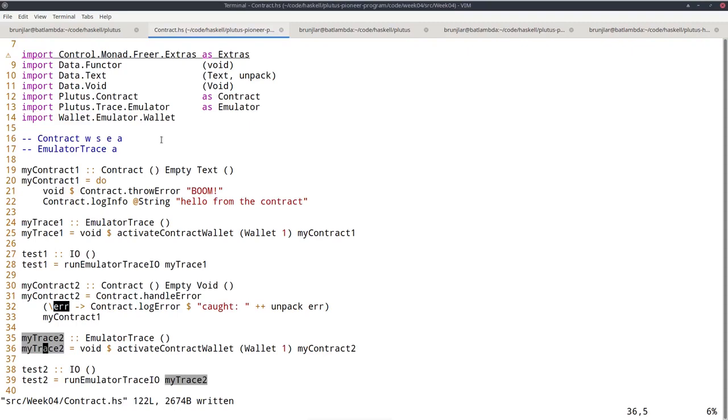And the reason is that something can be wrong in the way you constructed the transaction. So for example, the way it works in Plutus off-chain code is you don't directly give the transaction. Instead, you specify certain properties that the transaction should have. For example, you can say this transaction should pay 100 ADA to that address. And then the algorithm will try to construct a transaction with this property.